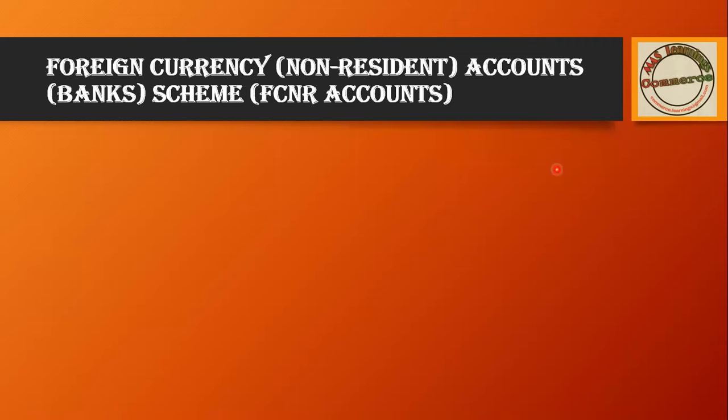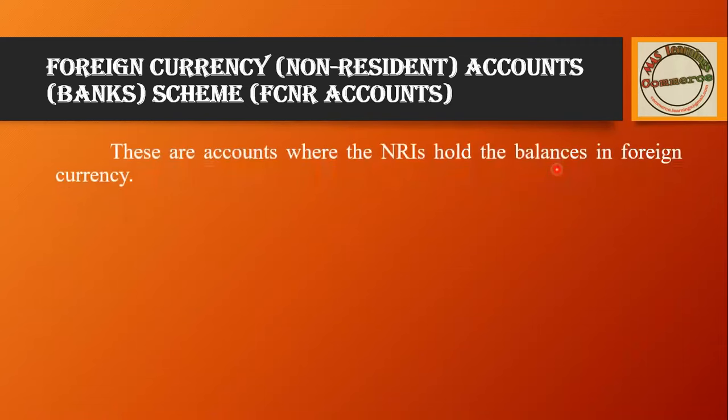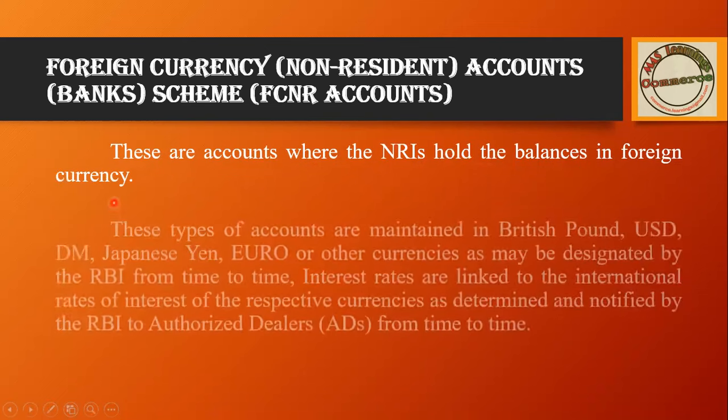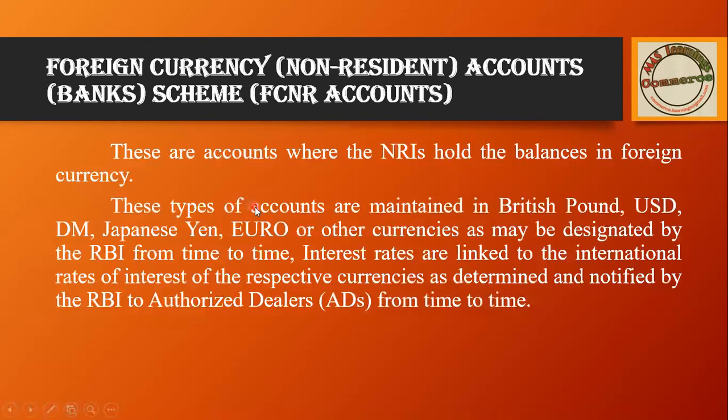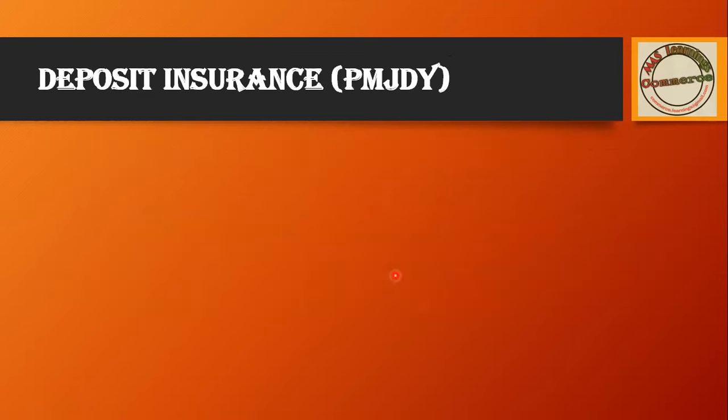Then move forward to the foreign currency account. Like I explained earlier, these are accounts where NRIs hold the balance in foreign currency. That is, the amount is not converted into rupees once you transfer. This type of account is maintained in British pound, dollar, yen. In that one, once you deposit, it won't be converted. That is just like a fixed deposit. It won't change. Then apart from that, moving forward to the next concept, that is deposit insurance.